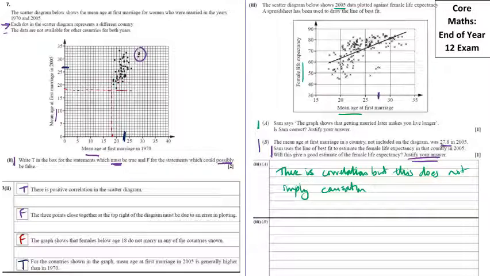Now, if we look above the mark we've got here, we can see there's a really big spread here. If we were to use the line of best fit, we would get something around 77. But there are countries above this, kind of 82. There's countries well below it, like 55. So for the answer, we need to put something like this.